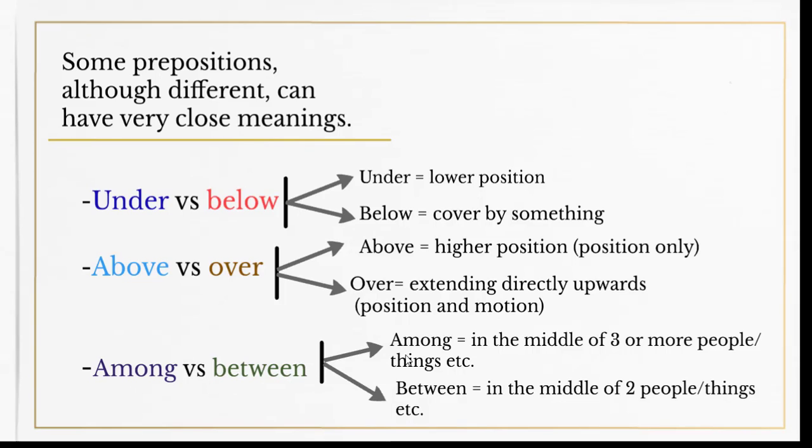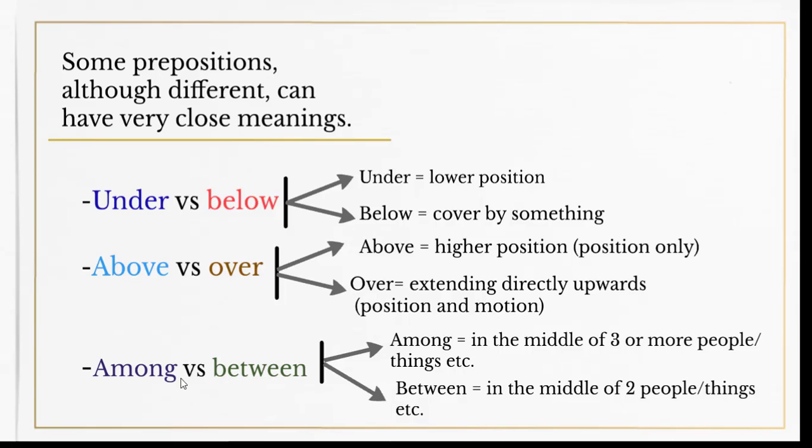Among versus between. Among, we use when we talk about something or someone in the middle of three or more people or things. But between, we use when we talk about something or someone in the middle of two people or two things, just two.